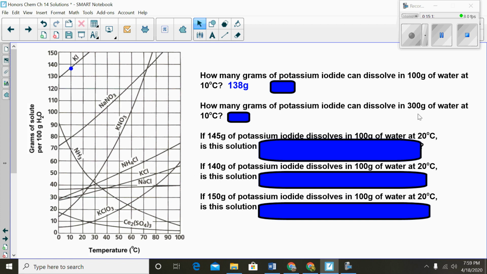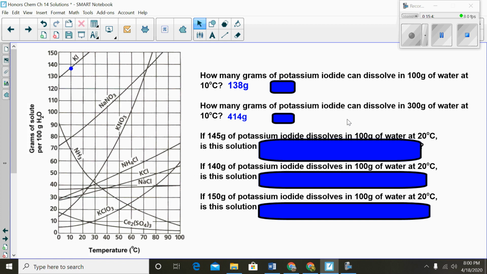Now look at my next question. It says, how many grams of KI can dissolve in 300 grams of water at 10 degrees Celsius? Where are you going to get 300 grams? Well, it's pretty straightforward. If 138 grams dissolves in 100 grams of water, well, if you triple the amount of water, you'll triple the amount of KI that can be dissolved. So just take the 138 and times it by 3, and I got 414 grams.